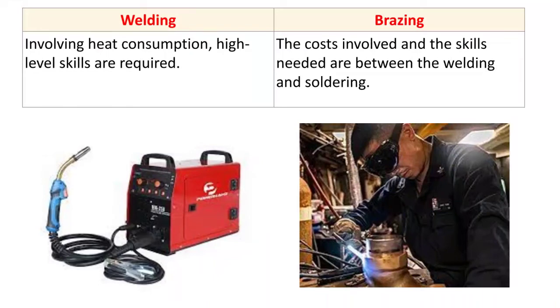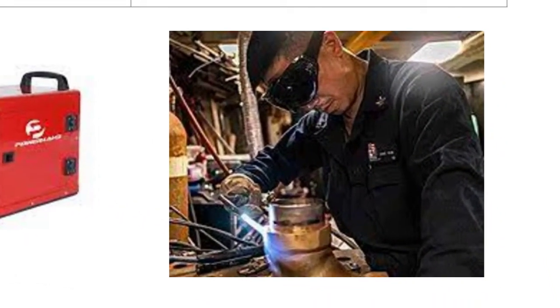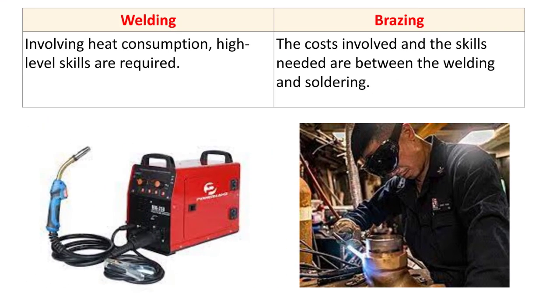So we require skilled labor for carrying out various welding activities like the GTAW process or some other welding processes. Now the brazing. The cost involved and the skill needed are between welding and soldering. So here you can see the brazing operation. The cost and the skill required are in between welding and soldering for the brazing operation.